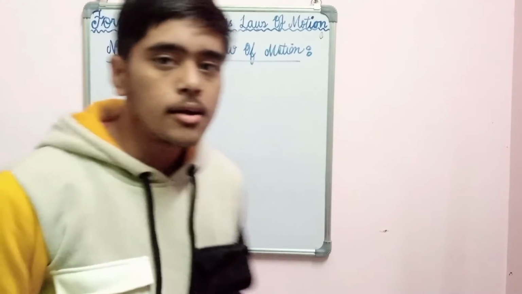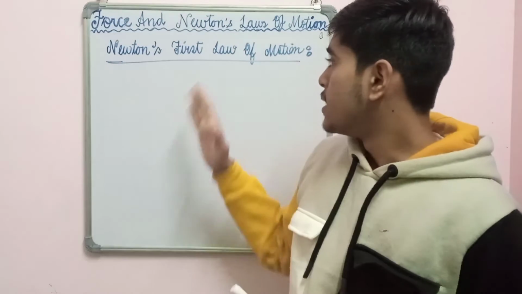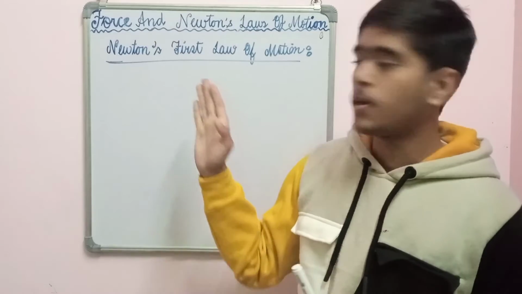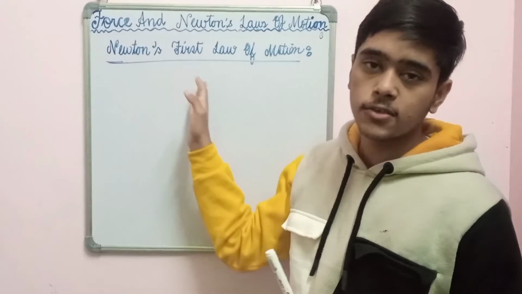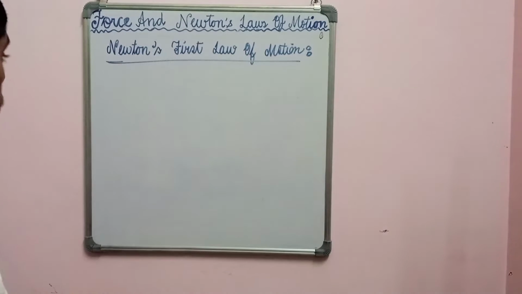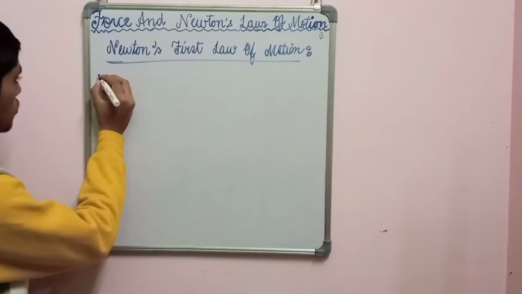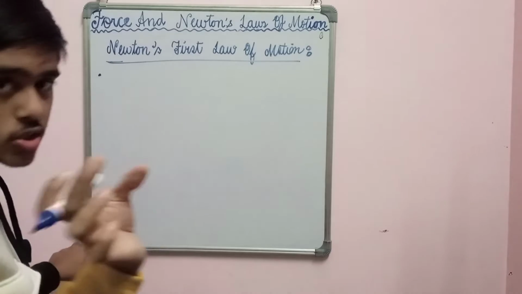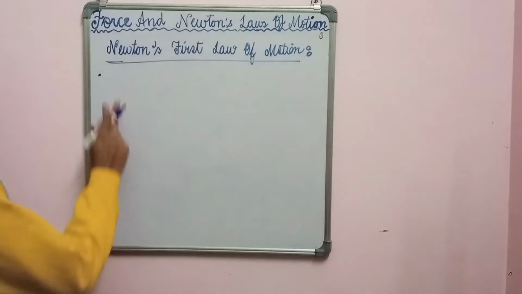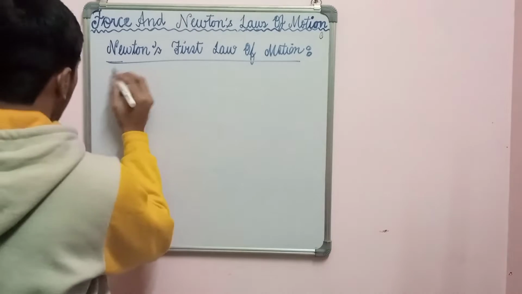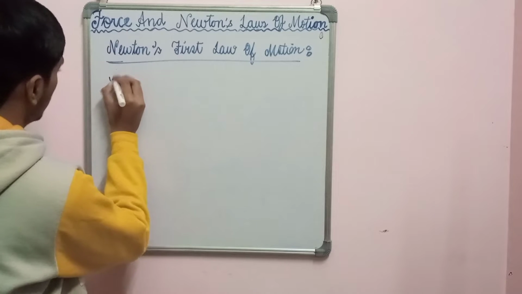From there he concluded that a body which is in motion does not require any unbalanced force to be in motion. That is what Galileo concluded. On the basis of that experiment, Newton formulated his first law of motion in his book Principia. His book name was Principia, which is also given in your NCERT, in a small box there. So according to the first law of motion, a body